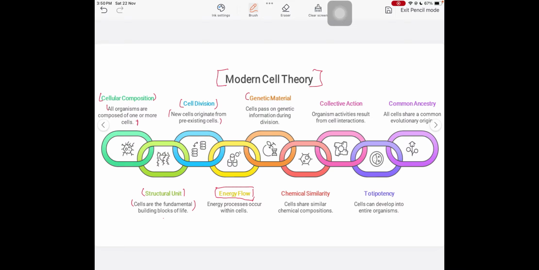Another point is genetic material. The cell passes on its genetic information during cell division, and the details of it will follow in upcoming videos. Chemical similarity: all the cells are similar in chemical composition. Collective action: organism activity is the result of cellular interaction.